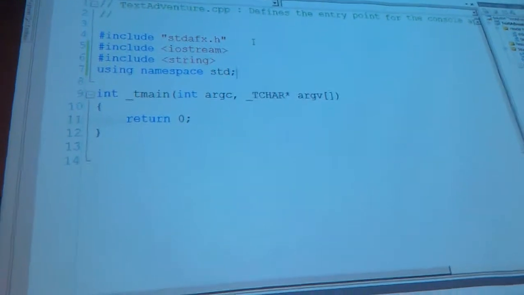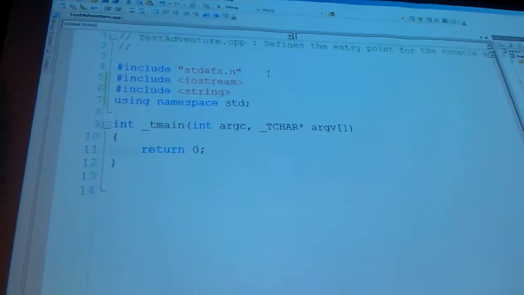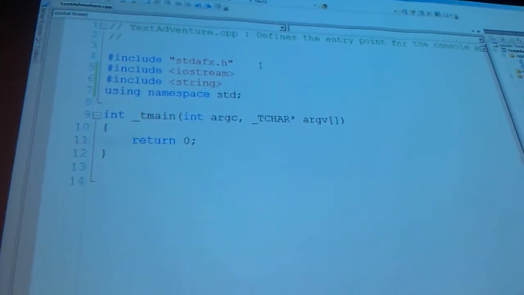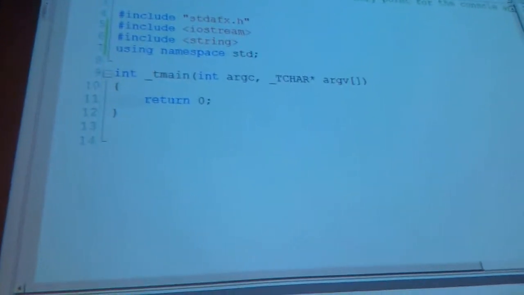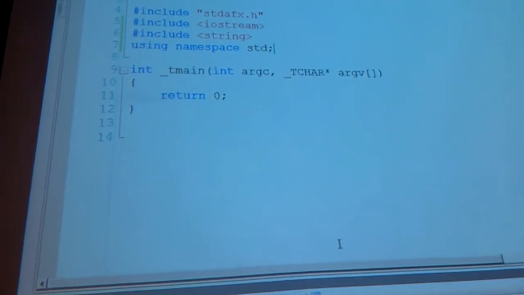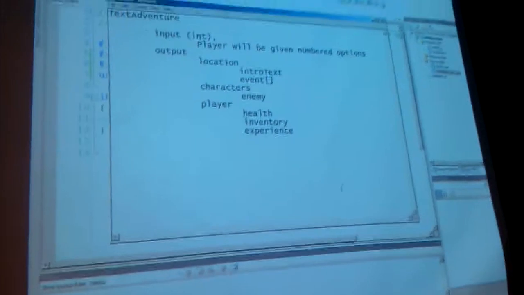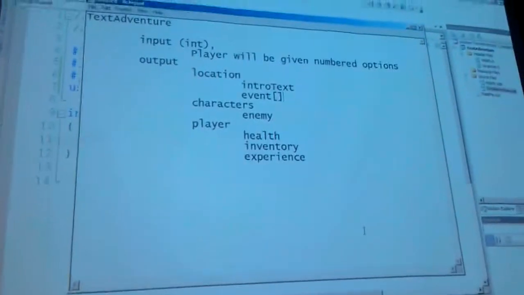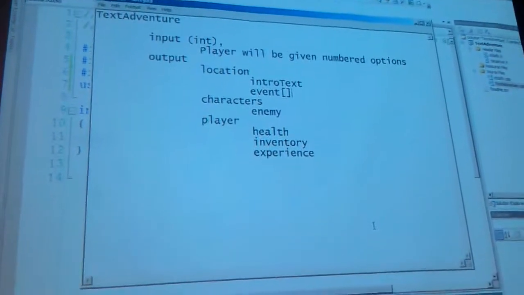Right now, this is something you all know to do. It's just the heading that you always use. Now, because we want to learn structures, and I want to stress they're important, we're going to use them for this project. And what did I say should be our first structure? Location. Generally, when I'm programming, I first make an outline. The goal of the outline is to break everything down into some kind of variable, make all the variables, and then lastly, I'll do the execution. The last thing I do is the function or instruction.